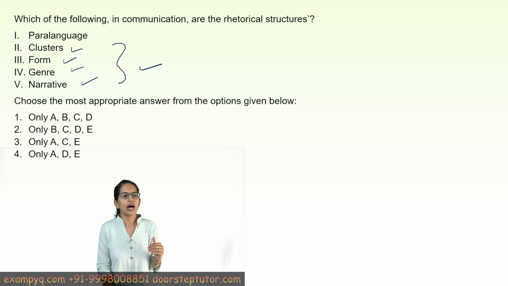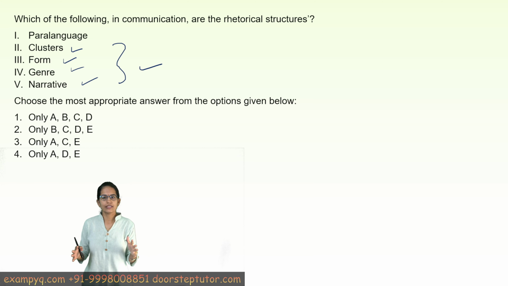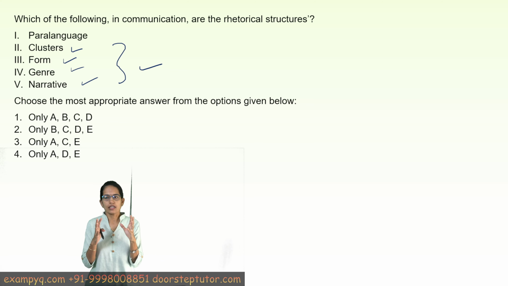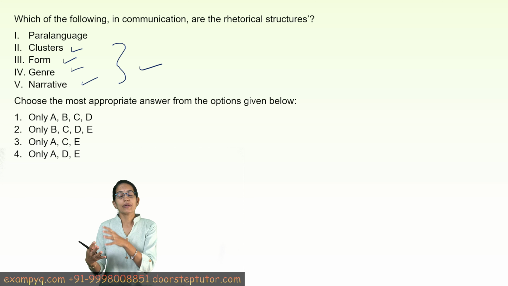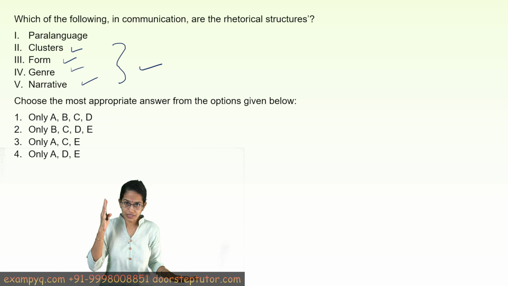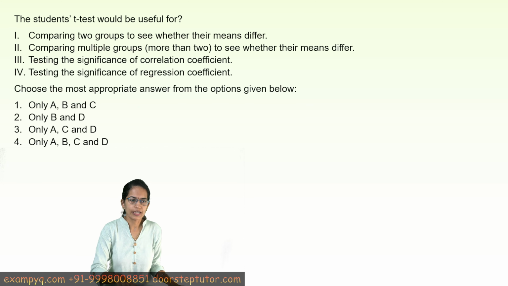All of these are forms of rhetorical structures, and in communication this helps us to examine any text which is given, right? So this has been covered extensively, a relatively new lecture that we have added this time based on this question. So go through it, all the details comprehensively you will find under the lecture.